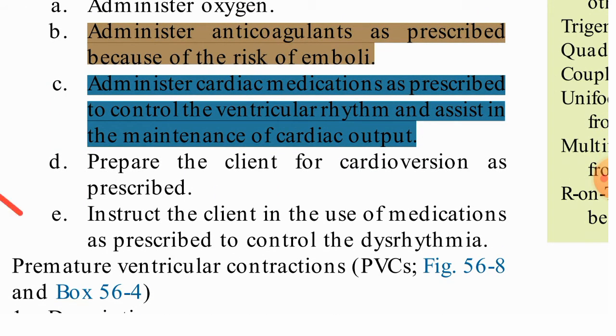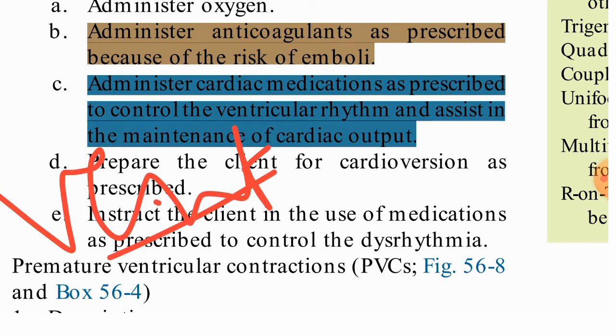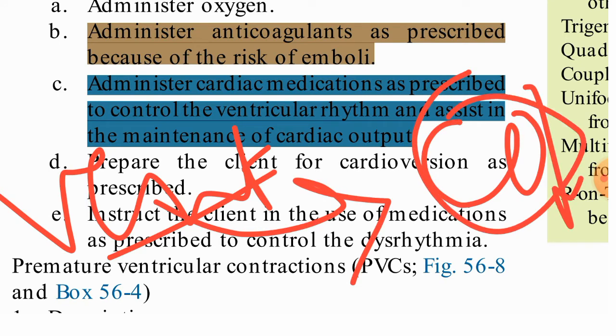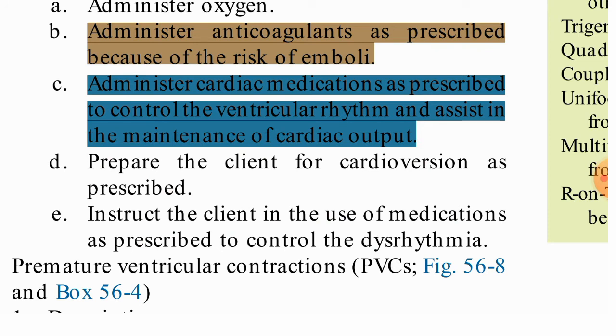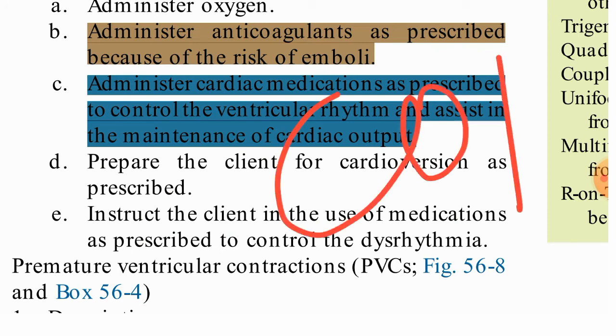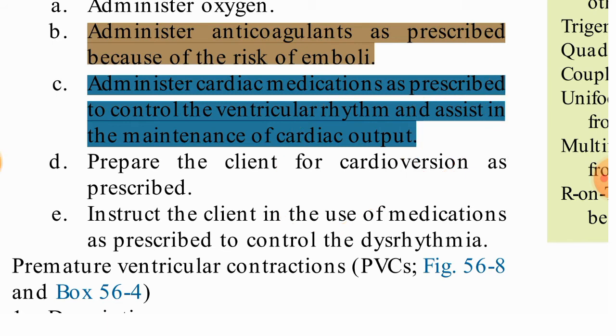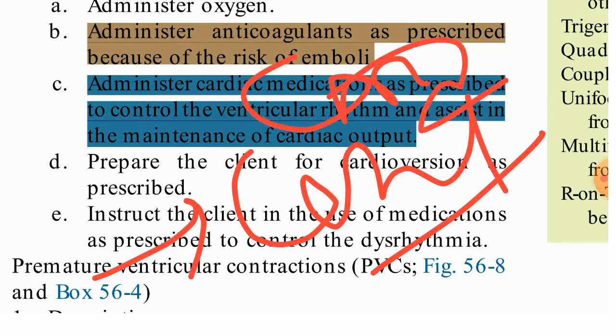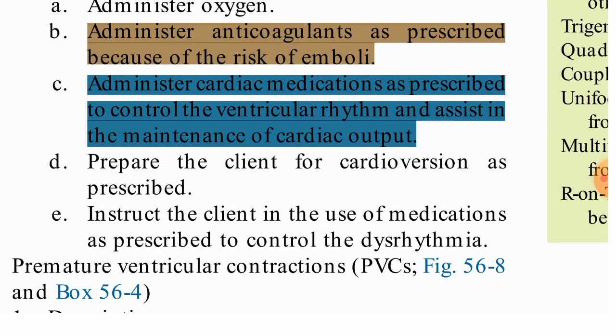Why? Because ventricular filling is not happening properly. So when ventricular filling is not proper, cardiac output decreases. So we need to give medication to contract the ventricles, so that cardiac output will increase. How will it be increased? We need to give medication that can contract the ventricles and the atrium properly, so that blood can fill the ventricles and the ventricles can give proper cardiac output.